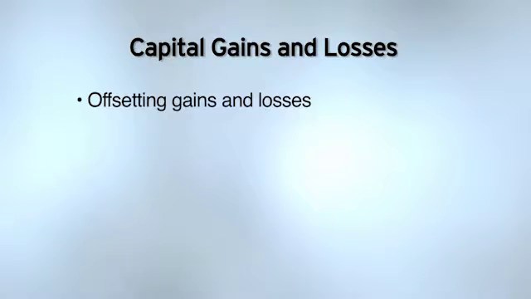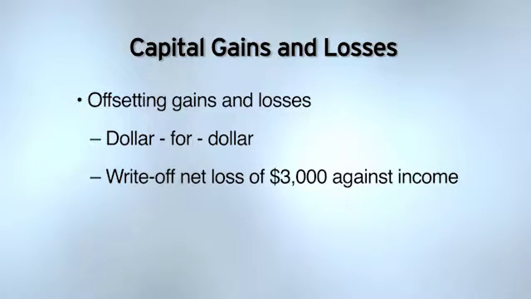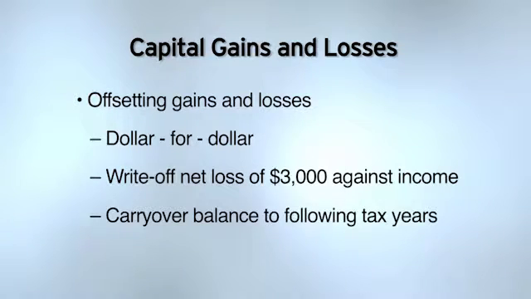Now, can I offset my gains and losses? Absolutely. And I can do this offset dollar for dollar. Once I do that offset, I end up with what's known as a net loss. Of that net loss, I can write $3,000 off against my ordinary income. And if there's any net loss in excess of $3,000, I can carry that balance over to the following tax year, and there's no limit as to how long I can carry that remaining net loss over for. Next year, year after that.